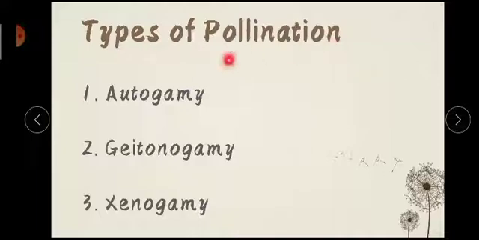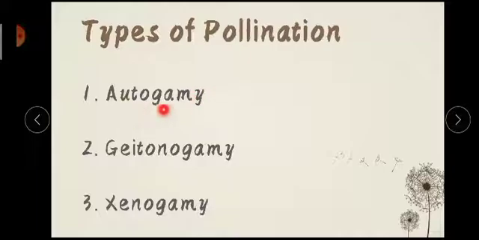Various plants adapt different ways to pollinate their own flowers. So these are the three types of pollination. First is autogamy, second is geitonogamy, and the third is xenogamy. Autogamy, geitonogamy and xenogamy.